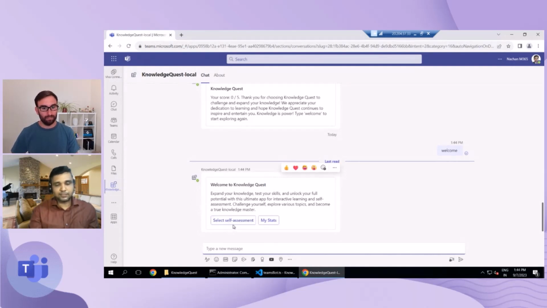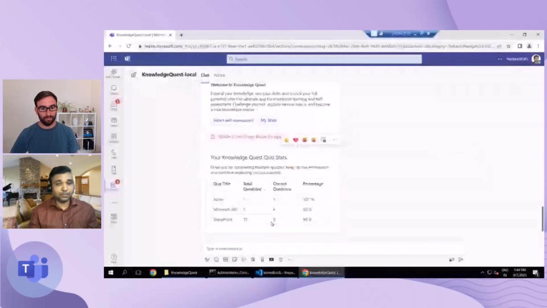First thing is select self assessment, wherein you will be able to select your assessment topic, select the number of questions that you want to assess upon, and then you can start testing your knowledge. The second thing here is my statistics, which is right now work in progress, but let me just show you that. My statistics is all about the assessments that you have taken in the past, based on which topic you assessed your knowledge on, how many questions you chose, how many are the correct answers, and what percentage you received on that assessment.